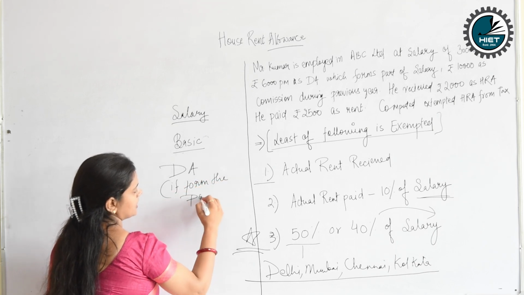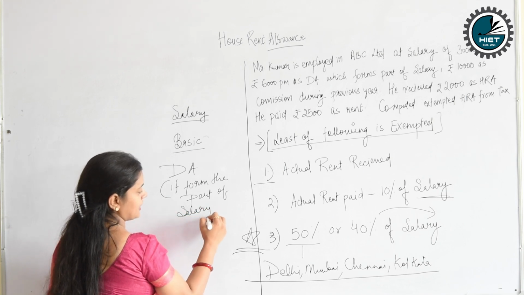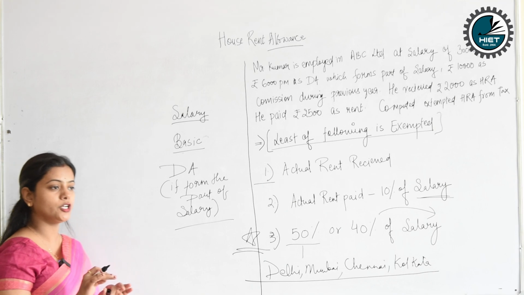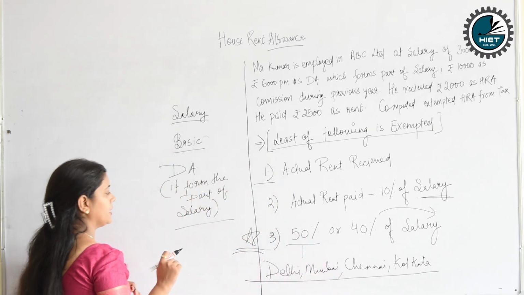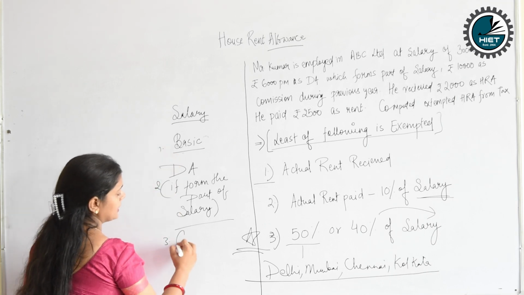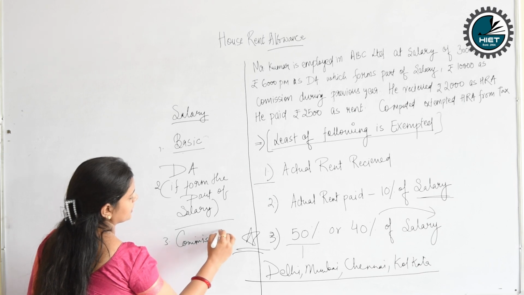It's a part of the salary. This specific line will be written in your question when you are asked to calculate the HRA or house rent allowance. The third point will be commission.